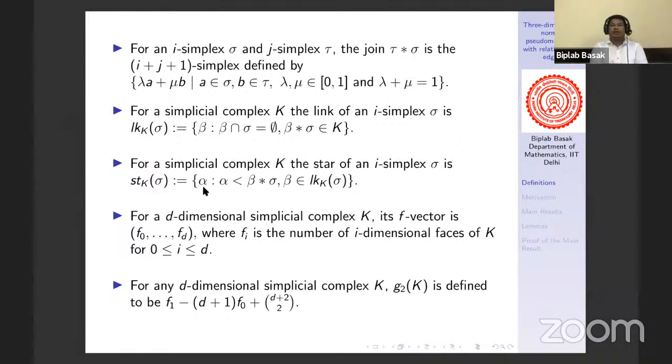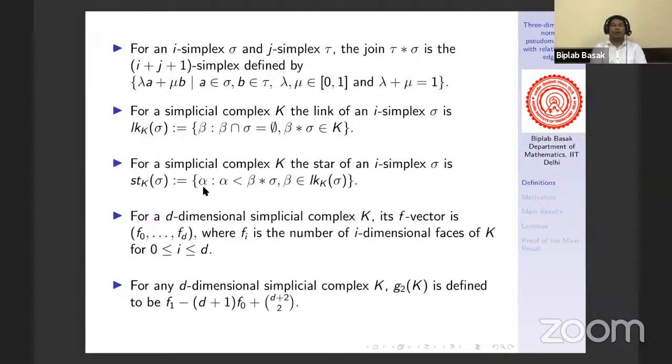Now, by using this concept of join, we can define the link and star of a simplex. So let K be a simplicial complex. Then the link of an i-simplex sigma is the collection of all of those simplices in K which do not intersect sigma, but if you take the join of the simplex with sigma, then the resulting simplex would be in K.